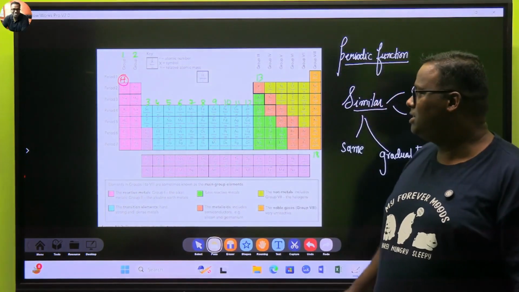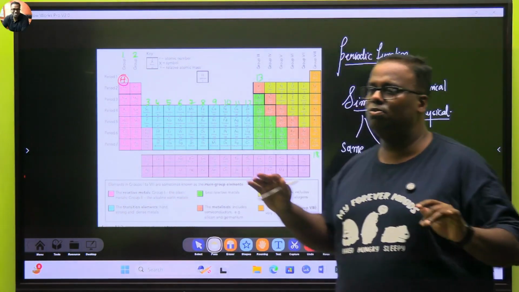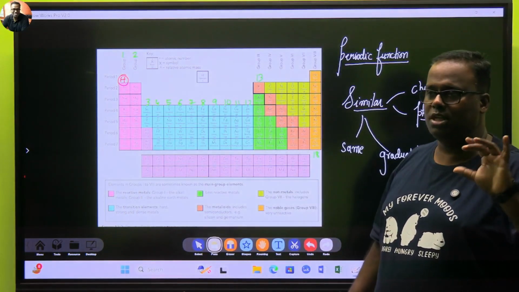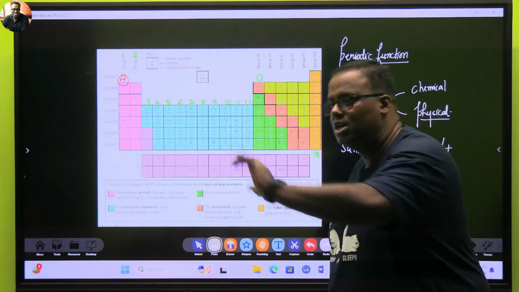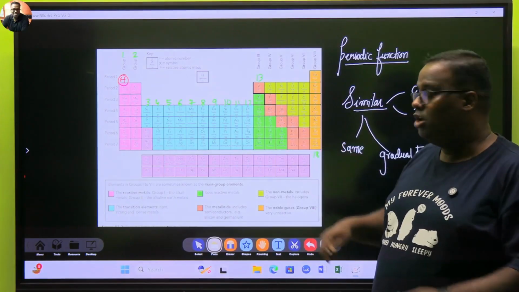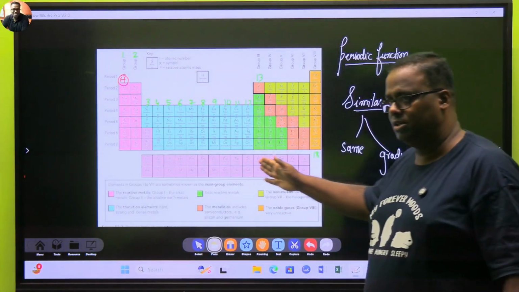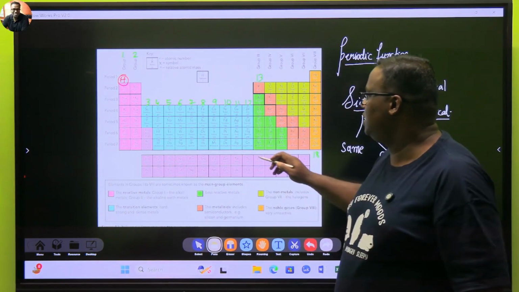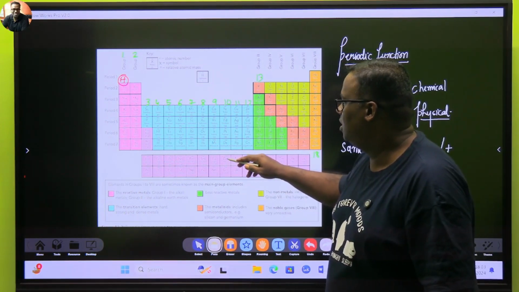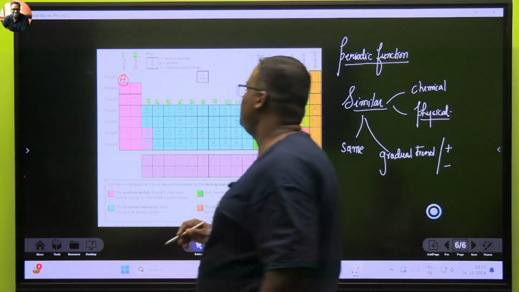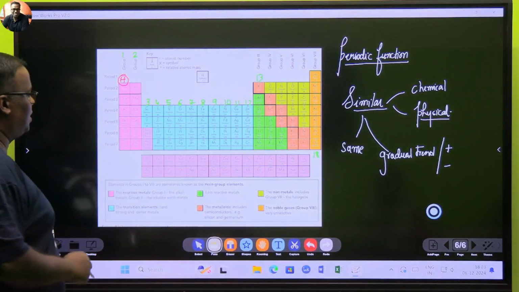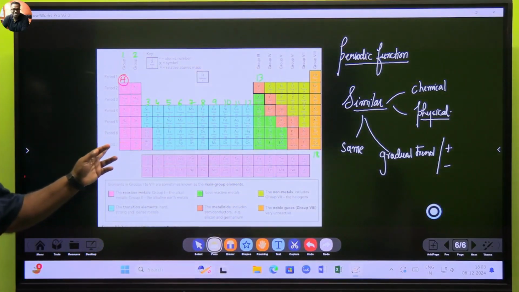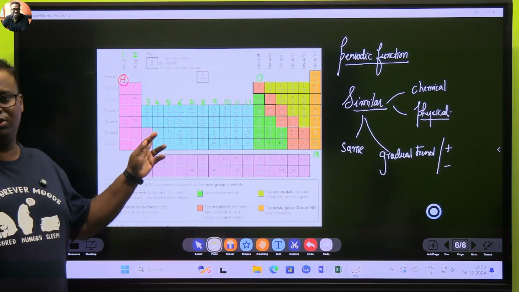Okay. For us, the periodic table consists of what? The periodic table consists of periods and groups. Periods are the horizontal layout and groups are the vertical ones. We don't call them group out here. However, if you see the periodic table, there is a sudden mismatch of atomic number. Like, see, 56. After 56, suddenly 72 has come.